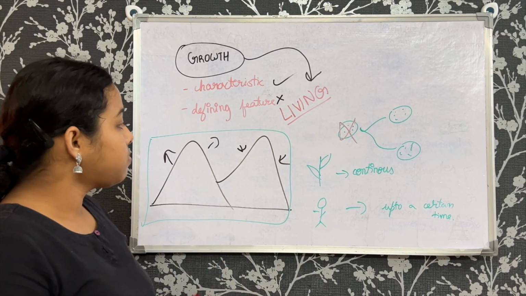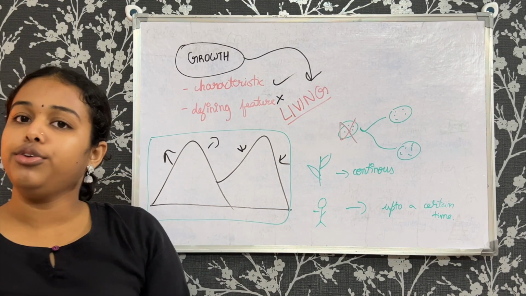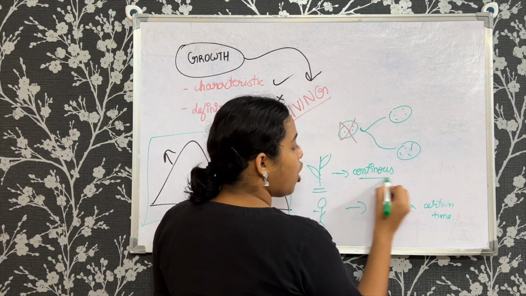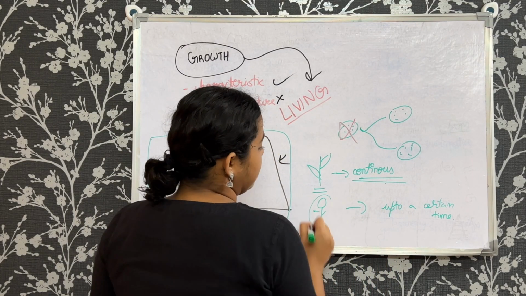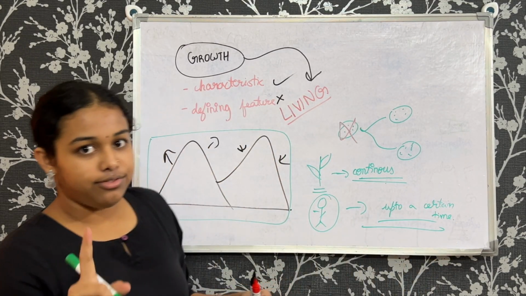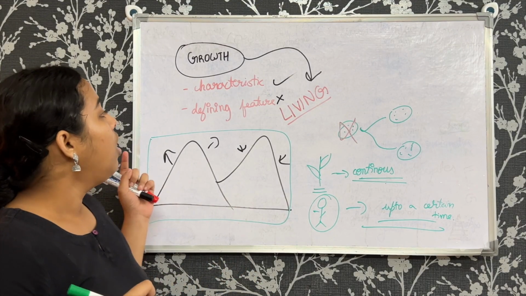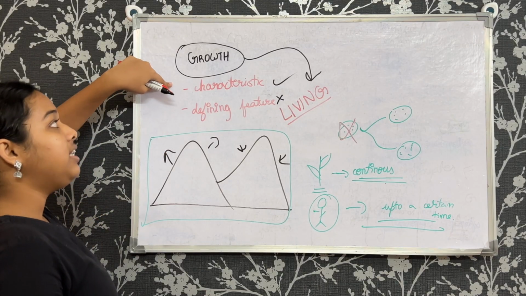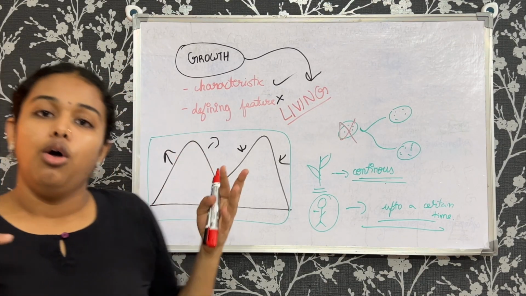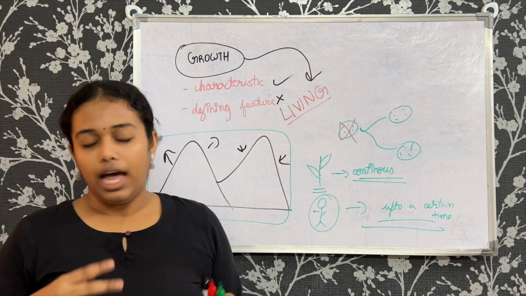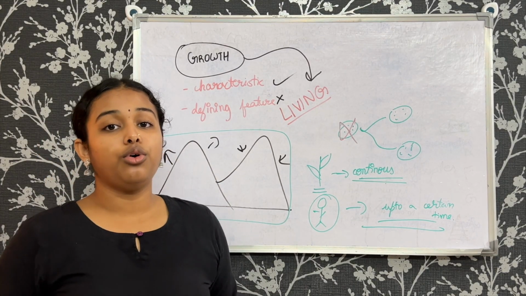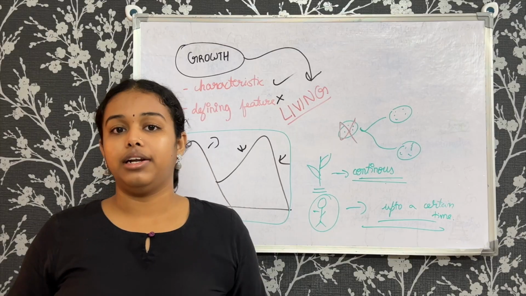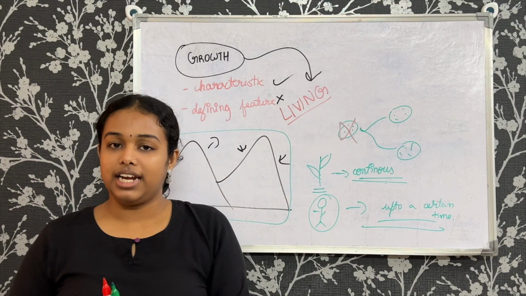Now, in this topic, just remember a few things. They have mentioned here that in plants the cell division keeps on going. It is continuous. But in animals, it is not so. So remember this difference. They can ask this in assertion and reasoning, which is false, or statement based questions. And please remember, yes, it is a characteristic, but no, it is not a defining feature. Why? Living organisms grow, but so do non-living things, at least some of them, which cannot be excluded. So now, if this is clear, let's move on to the next criteria, reproduction.